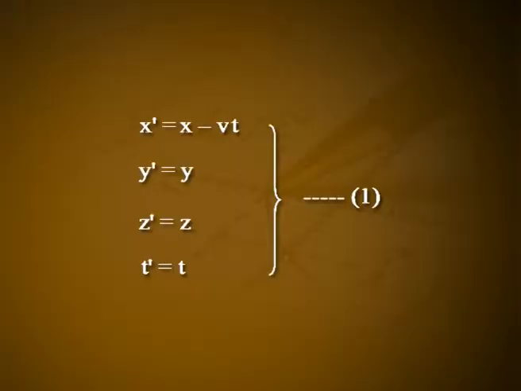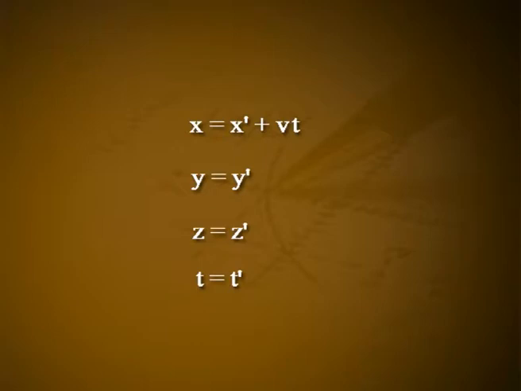Hence, the Galilean transformation equations are x dash equals x minus vt, y dash equals y, z dash equals z, t dash equals t. Let it be numbered as 1. The inverse transformation equations are obtained by changing primed quantities into unprimed quantities and replacing v by minus v and vice versa. x equals x dash plus vt, y equals y dash, z equals z dash, t equals t dash.